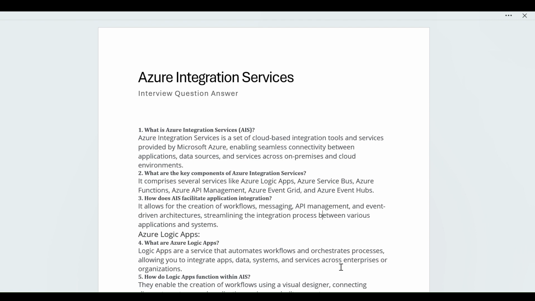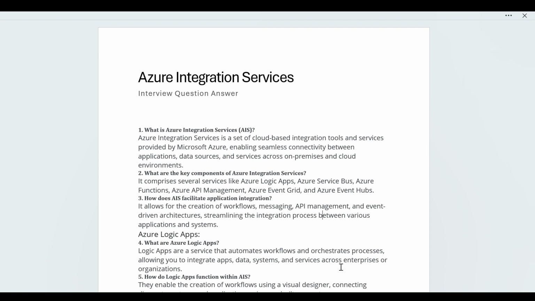Second question: what are the key components of Azure Integration Services? Integration means you are integrating one application with another for service purposes. In Azure we have services like Azure Logic Apps, Azure Service Bus, Azure Functions, Azure API Management, Azure Event Grid, and Azure Event Hub. These are the services which we can integrate with other applications.